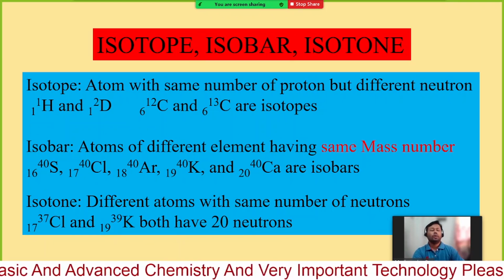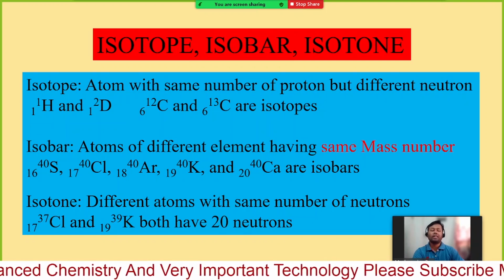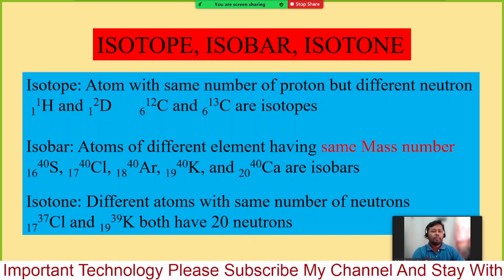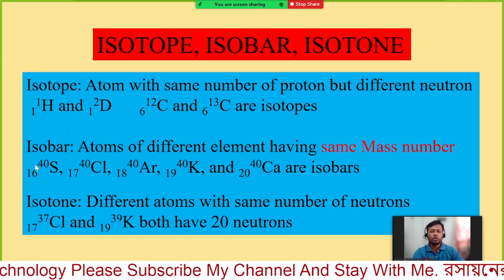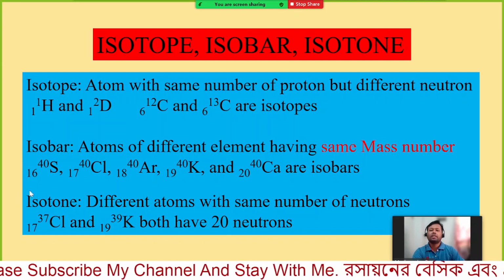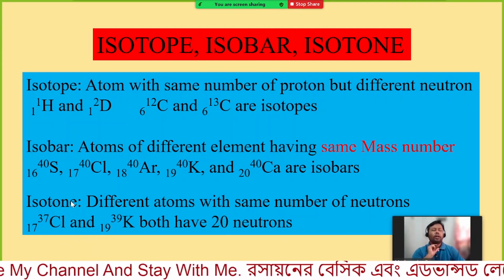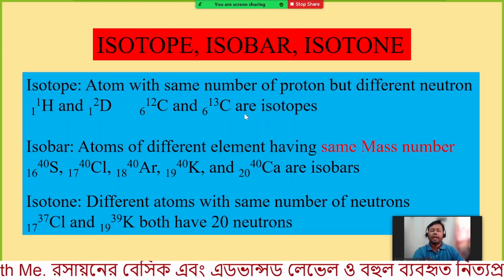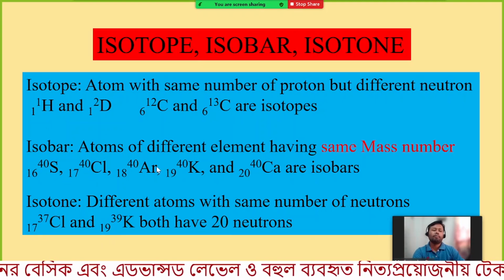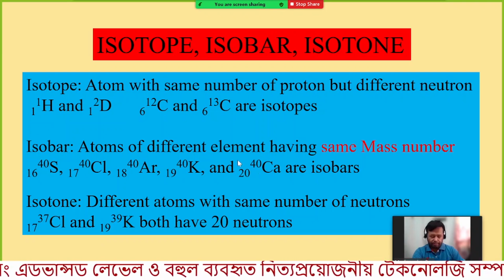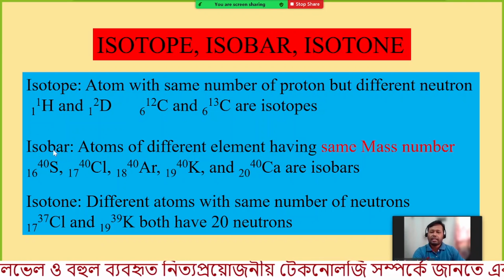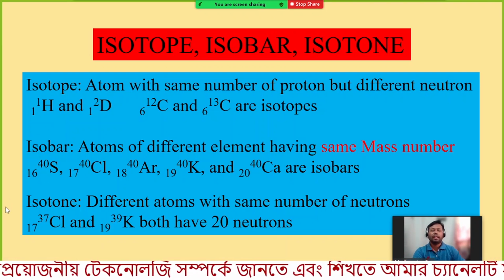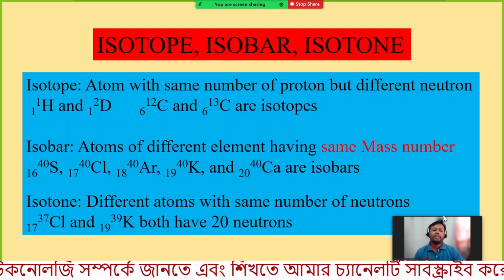We also have another property which is known as isotone. Sometimes you may get confused between isobar and isotone. This is very easy. Remember, for isobar the mass number is the same, and for isotone the number of neutrons is the same.